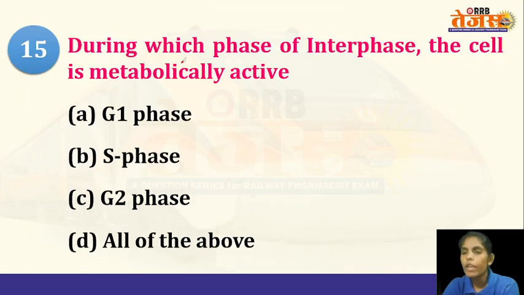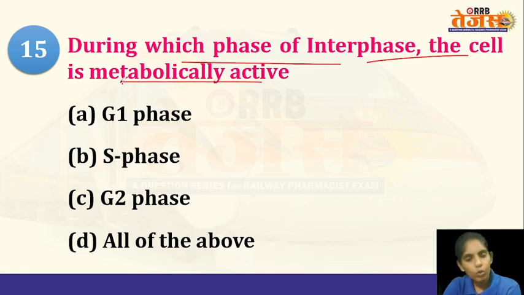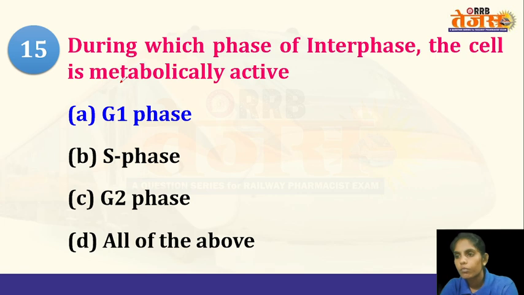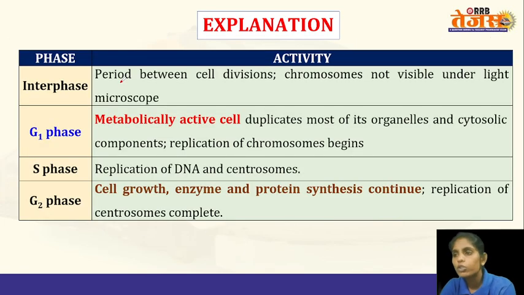Now, during which phase of interphase is the cell metabolically active? I think we know the answer for this question. It is the G1 phase. So in G1 phase, the cell will increase in its size, it will grow, it will prepare itself for the replication of the DNA. Now, as you know, in S phase, the DNA will be replicated along with the centrosomes, and in G2 phase, the cell will grow. Enzymes and proteins necessary for cell division will be synthesized. Okay, all of these will happen.